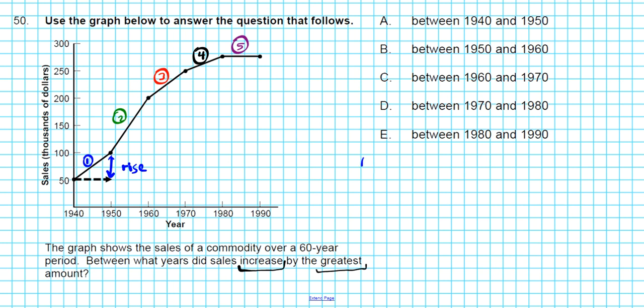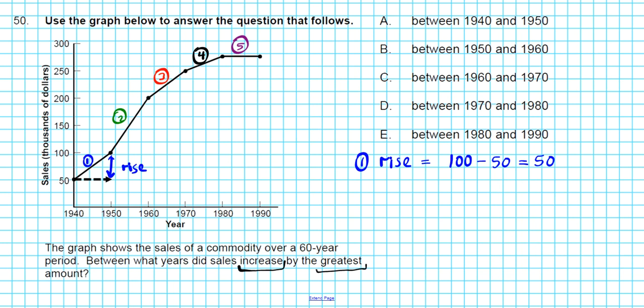For interval 1, the rise is y2 minus y1. Y2 in this scenario is 100, minus y1, which is 50, and that gives you a rise of 50.